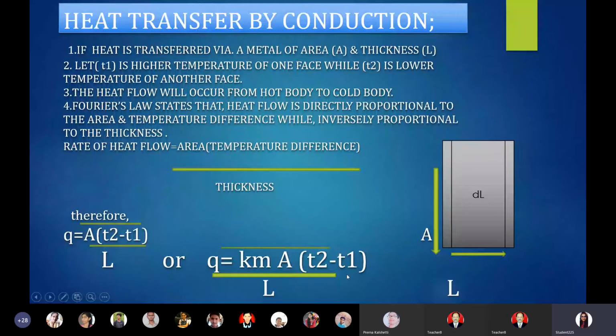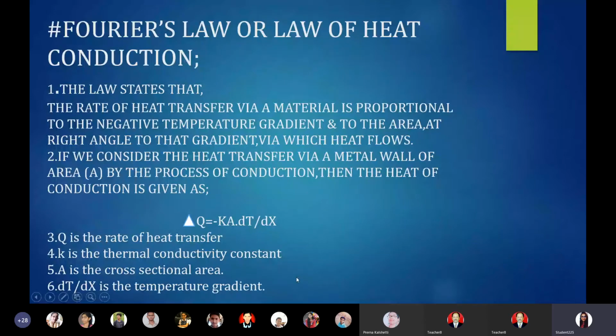Now the Fourier's law is also known as law of heat conduction. More precisely, the Fourier's law states that the rate of heat transfer through a material is proportional to the negative temperature gradient and to the area at right angle to that gradient through which heat flows.